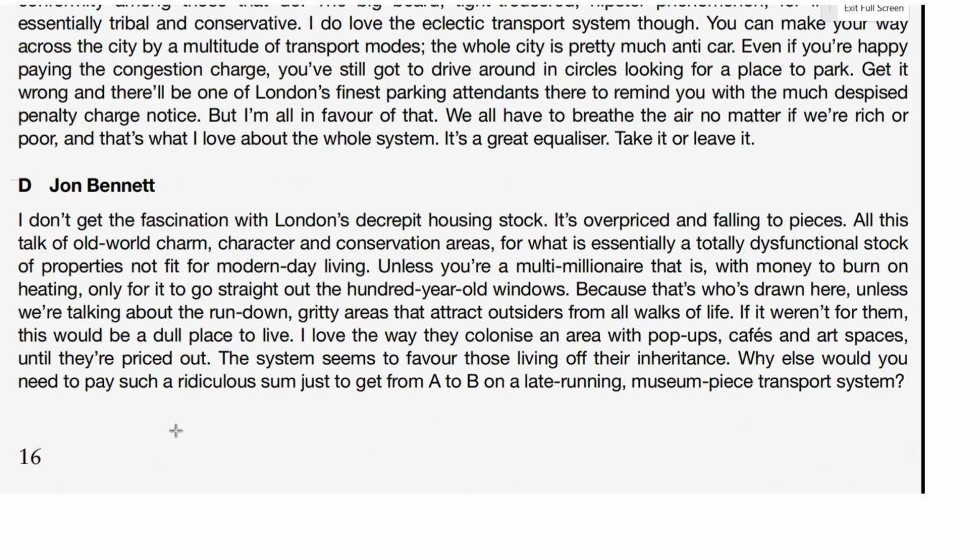Let's see what D says. I don't get the fascination with London, right. So we've got definite negativity: decrepit, overpriced, falling to pieces. Okay, so we can definitely see here that our answer is going to be, I think, B.